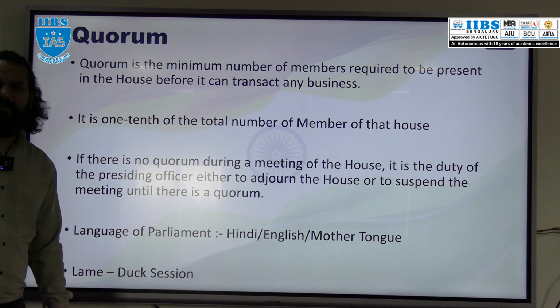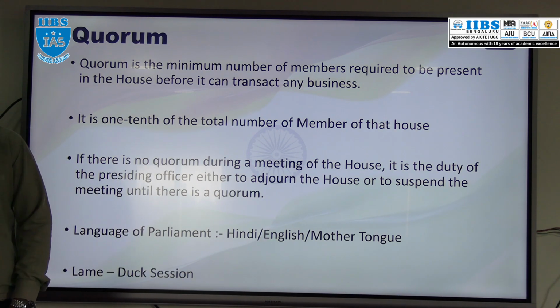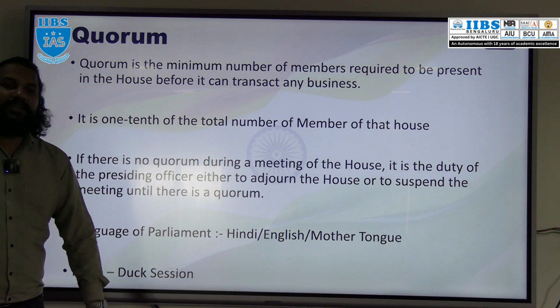Then what are the languages of the Parliament? What language can an MP use in Parliament? Hindi and English, these are official. Either Hindi or English. With the permission of the presiding officer, an MP can speak their mother tongue.